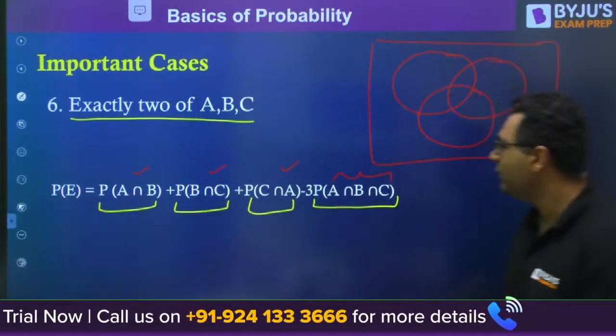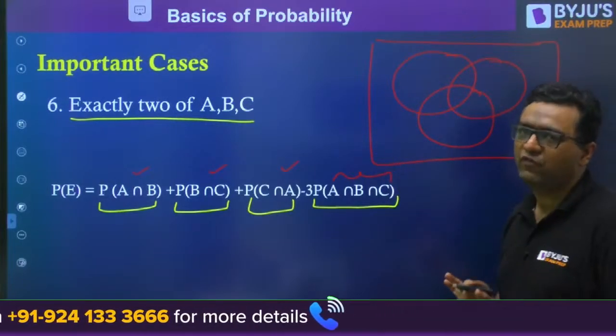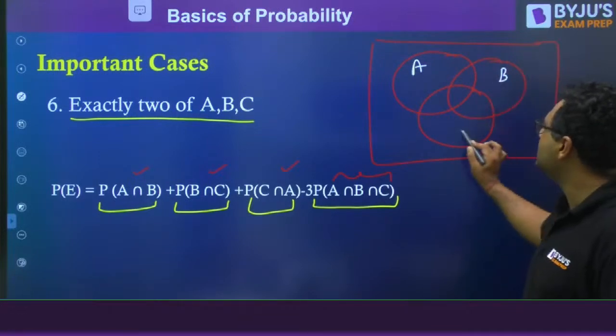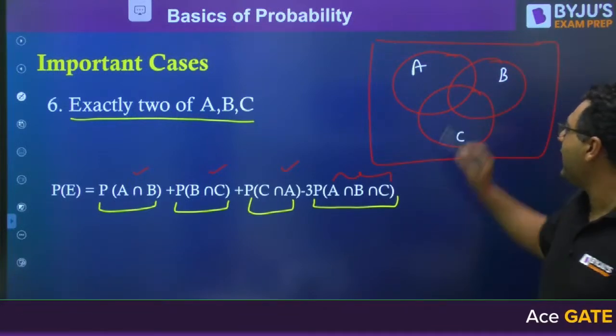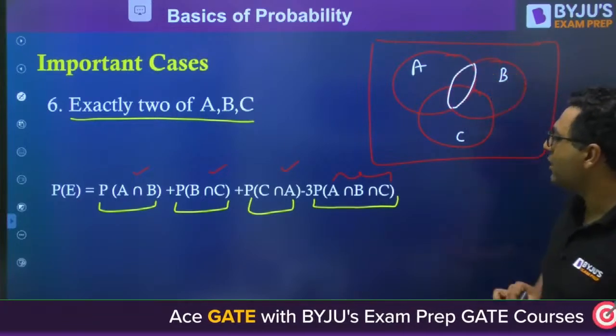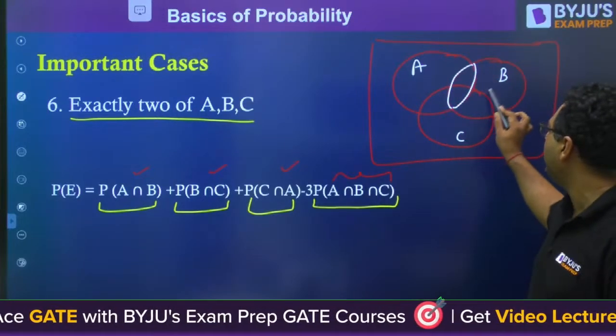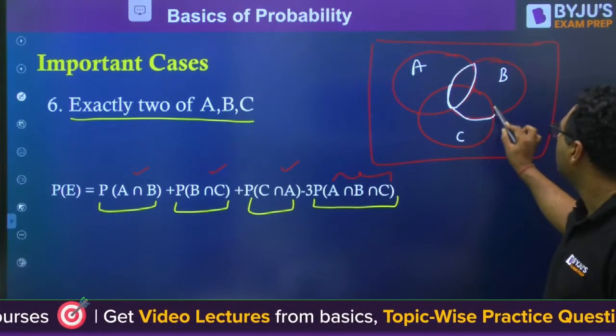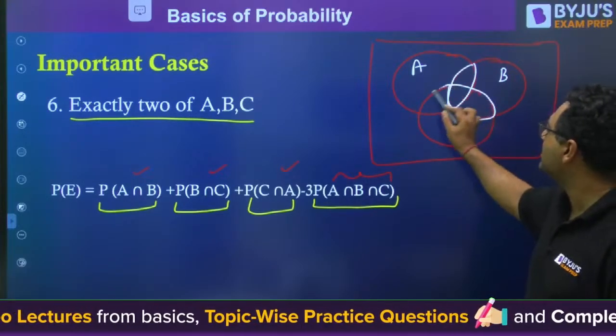This is A, this is B, this is C. A intersection B will be this, B intersection C will be this one, and A intersection C will be this one.